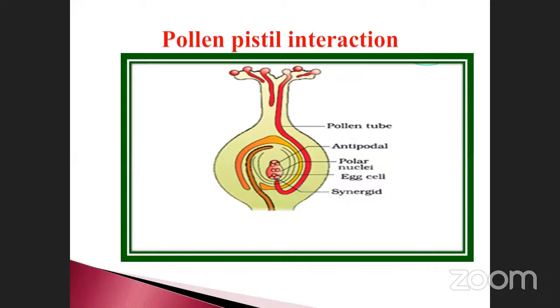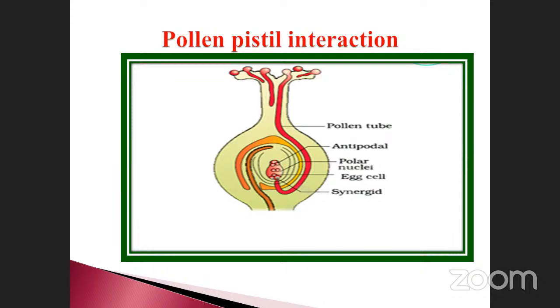See here the diagram of pollen-pistil interaction. This is the stigma. This is otherwise called the female gametophyte. This one is called the male gametes. This is the pollen grain, and this is the pollen tube, formed from the inner wall of the pollen grain. In the pollen tube there is a generative nucleus as well as a vegetative nucleus. The generative nucleus divides into male gametes. The male gamete fuses with the egg cell present here.